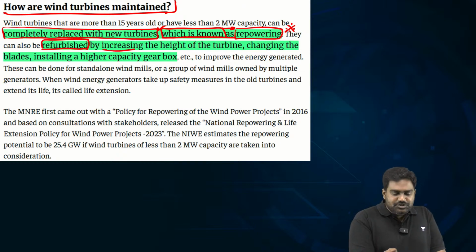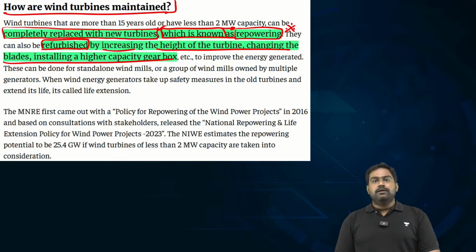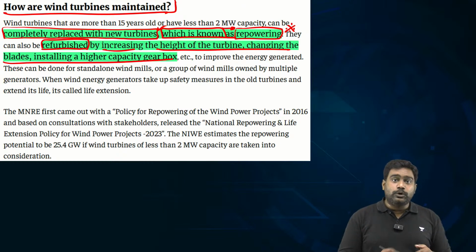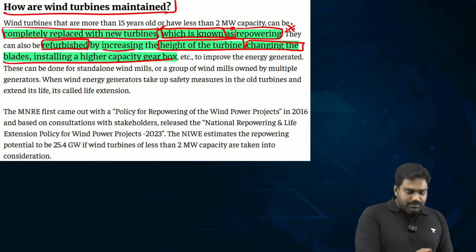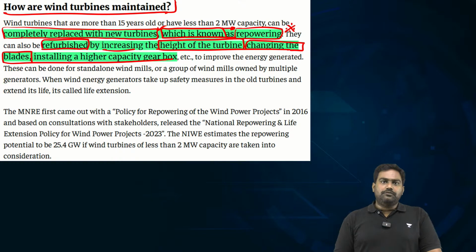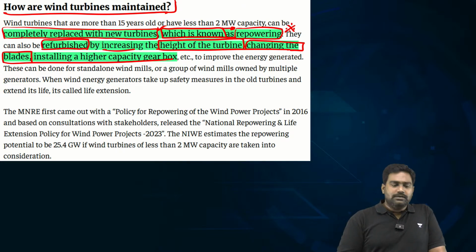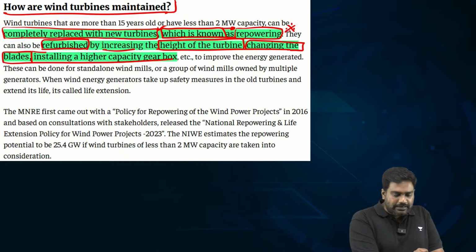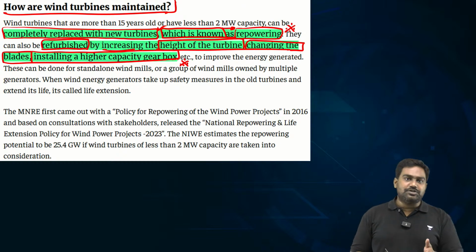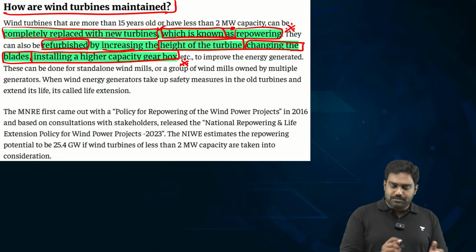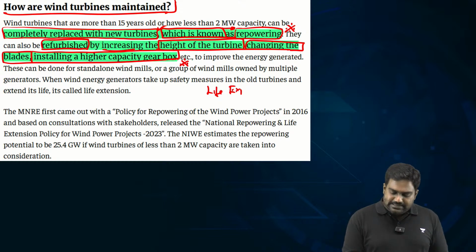Refurbishing refers to small upgrades, like increasing the height of the turbine so it can tap the wind potential, or replacing the blades. The blades might have a lot of dust deposition, they might have rusted, right? They might have gone through a lot of degradation. So efficiency would have been lost. So change the blade itself or increase the height of the turbine or install better gearbox with a better capacity. This is called refurbishing. So through repowering and refurbishing, you can increase the life expectancy of old wind mills.